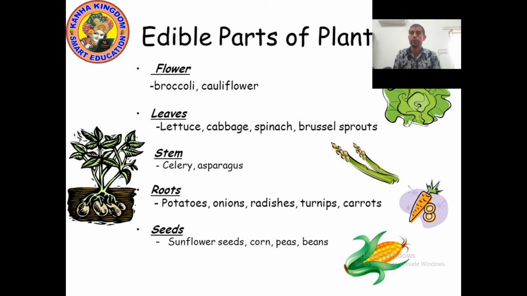So all these are edible parts of plants. Flowers: broccoli, cauliflower. Leaves: lettuce, cabbage, spinach. Stem: celery, asparagus, sugarcane, potato, onion. Roots: turnip, radish, carrot, beetroot. Seeds: sunflower, corn, maize, wheat, peas, beans. Understood? Now let's move on to the next point.